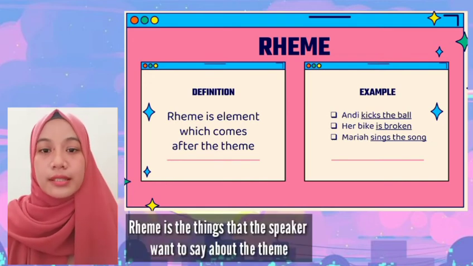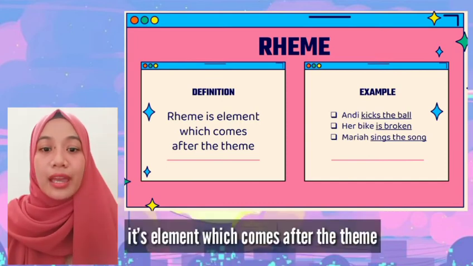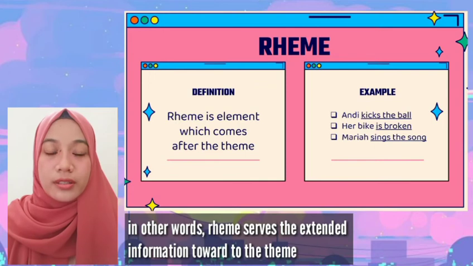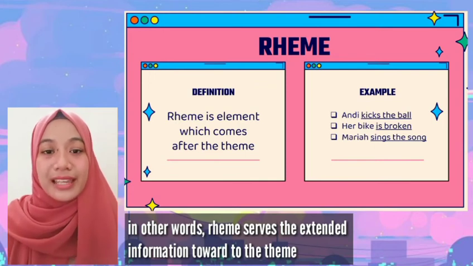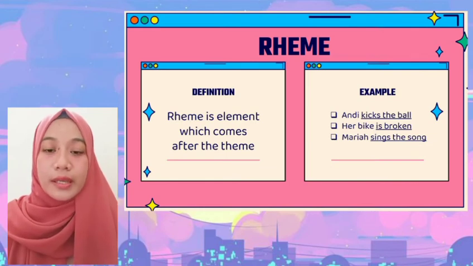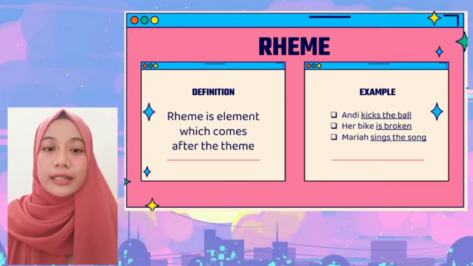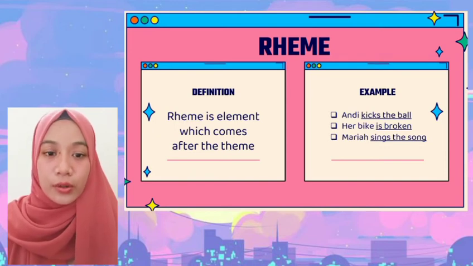Rheme is the thing that speakers want to say about the theme. It is the element which comes after the theme. In other words, rheme serves as extended information about the theme. Okay, now the examples of rheme. The first is "Andy kicks the ball." The second, "Her bike is broken." And the third is "Maria sings the song."